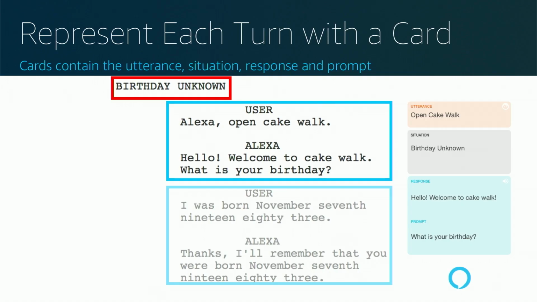On these cards, we can show the entire turn. The utterance was open Cakewalk, the situation was birthday unknown, and then our response is split up into two different pieces. We have the response, in this case, hello, welcome to Cakewalk, and then we have a prompt. That's the question that we're going to ask, what's the birthday? That question is going to change based upon the situation, and that's why we split those two pieces up.